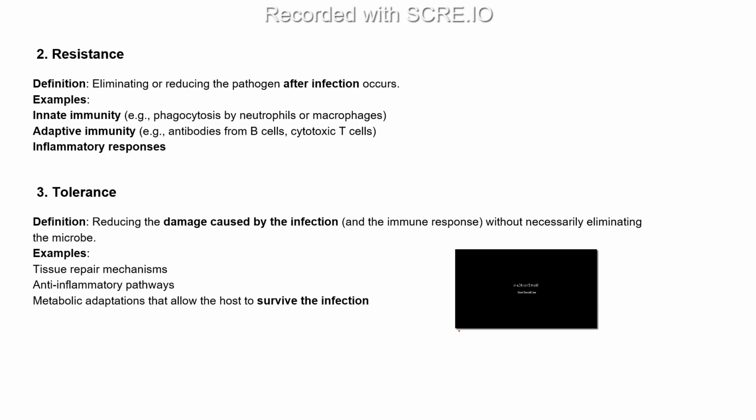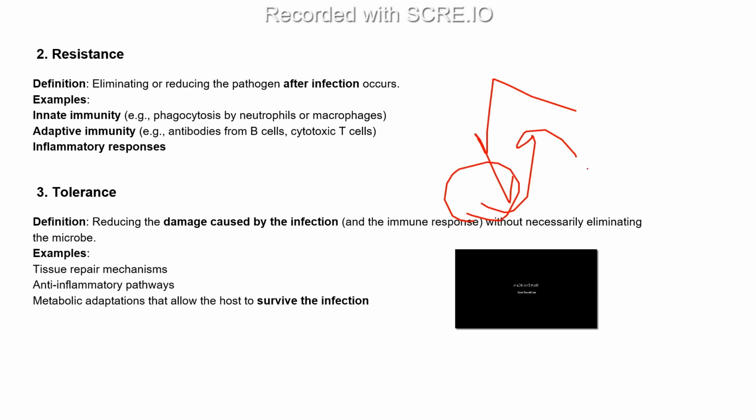Next is resistance. Resistance plays a role by eliminating or reducing the pathogen after infection occurs. Once the pathogen comes, our body starts producing antibodies.